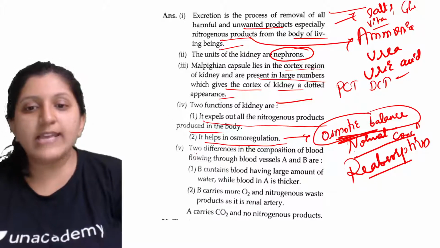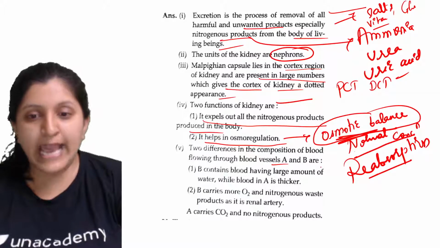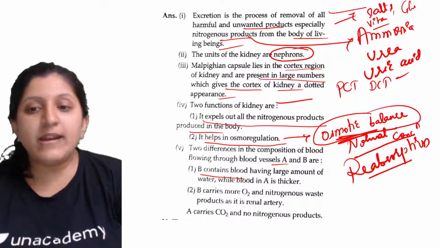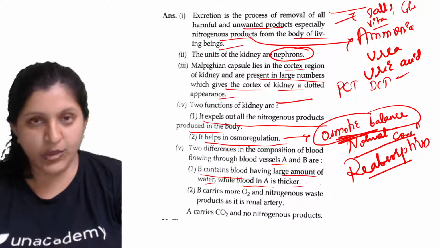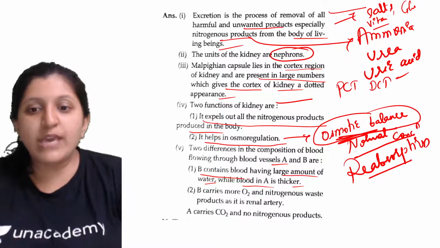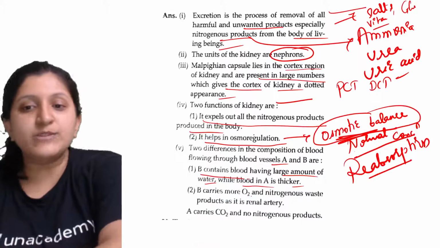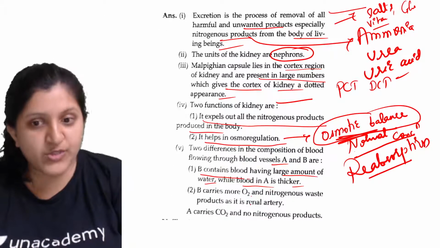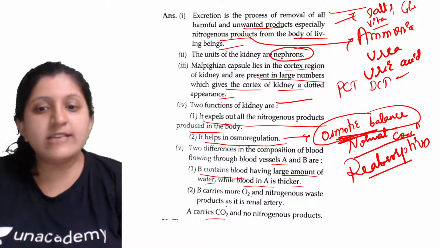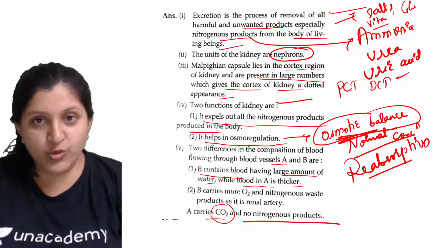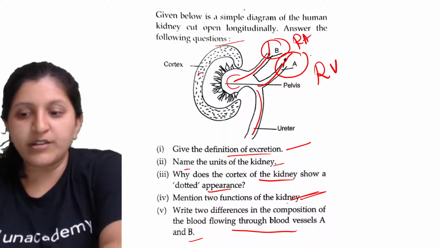Okay, so now the next one, the differences in the composition of blood flowing through blood vessel A and B are, B contains the blood having a large amount of water, while blood in A is thicker. So that is with respect to blood in A. B carries more oxygen and nitrogenous waste product, as it is a renal artery, and the other one, that is A, carries carbon dioxide and no nitrogenous product, because this one is a renal vein. So this is renal artery and this is renal vein.